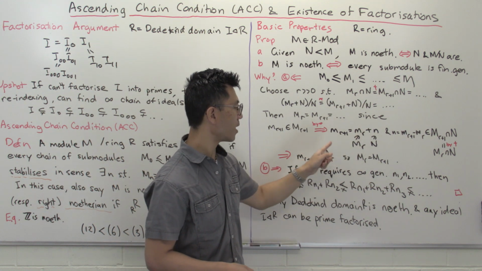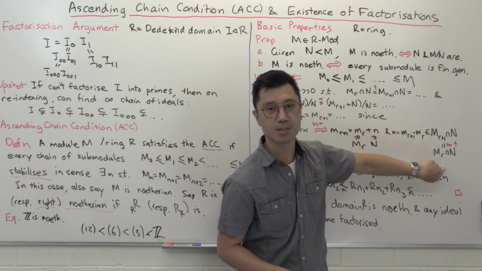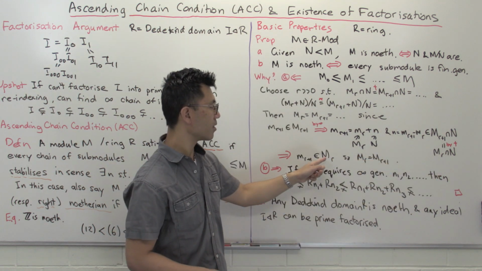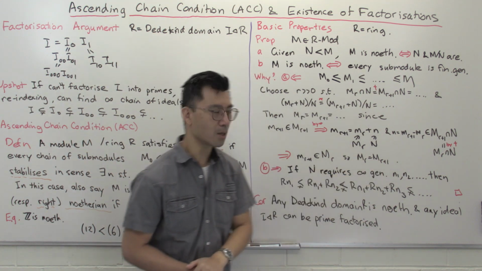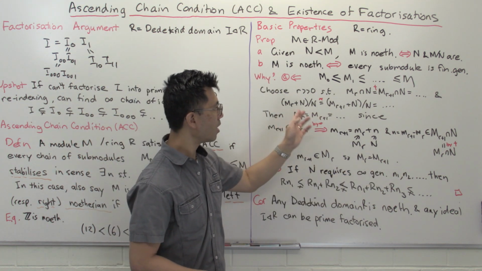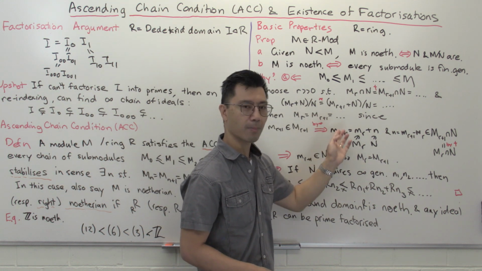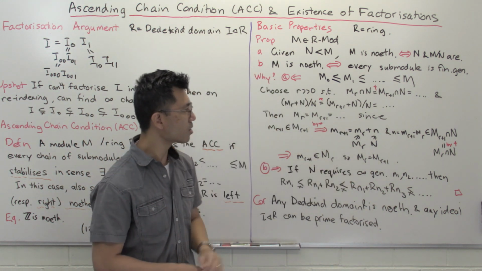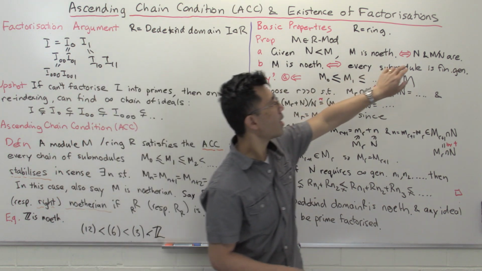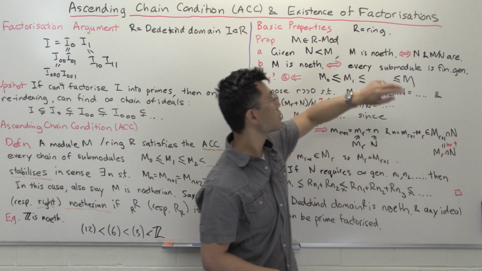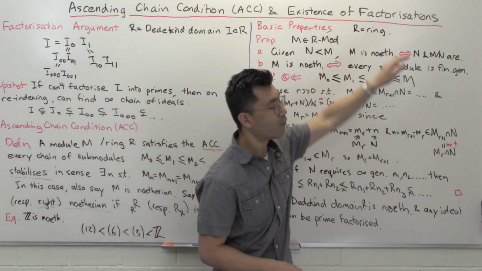This is of course inside M_r, but this n we also said was inside this intersection, and in particular inside M_r. So the sum of them is also inside M_r, and that gives you the equality here. You can apply this argument to show that M_{r+1} equals M_{r+2} and so forth. So in this case, if N and M mod N are noetherian, then so is M. And it's quite easy using a similar argument to show the forward direction as well.